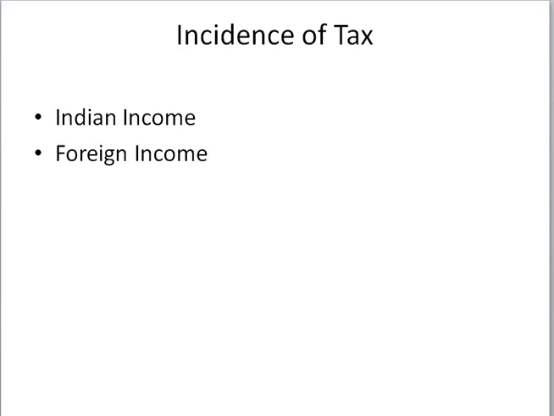And controlled income is taxable in the hands of ordinarily resident and not ordinarily resident. It is not taxable in the hands of non-resident. One more concept is there which is called exempted income. So there are certain incomes which are exempted from taxation. For example, any past untaxed foreign income which is brought into India during the relevant previous year. Or for example, share of the profit from HUF. So all these are exempted income.